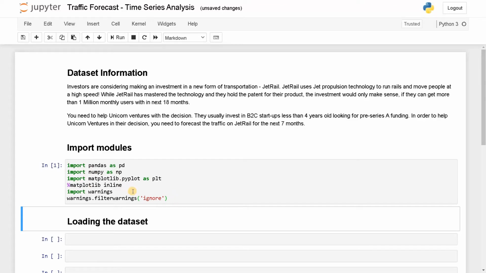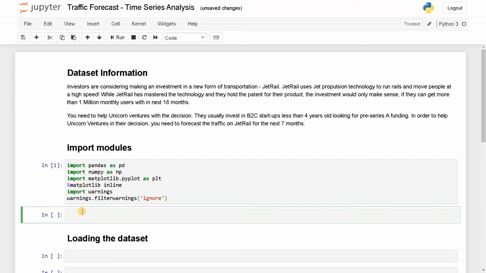Apart from these basic modules, you need to import a specific module. For that, you need to install it with pip install fbprophet. This is the module we need to use for time series analysis. There are other modules similar to this like ARIMA. You can also use LSTM for a large amount of data. We will see those modules in the future with some other different scenarios.